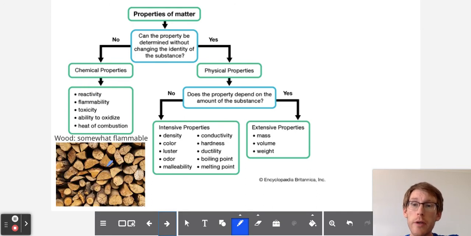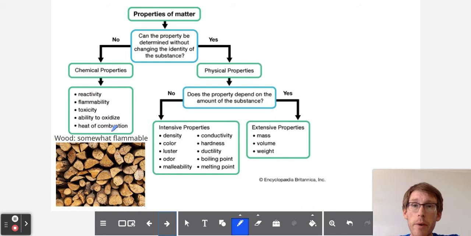On the other hand, wood is somewhat flammable. And we could also look into other things. For example, metals. Iron is somewhat easy to oxidize, and that's how it rusts. On the other hand, gold is something that is not easily oxidized, and that's why you never need to polish it. But that ability to oxidize for either of them is an example of a chemical property.